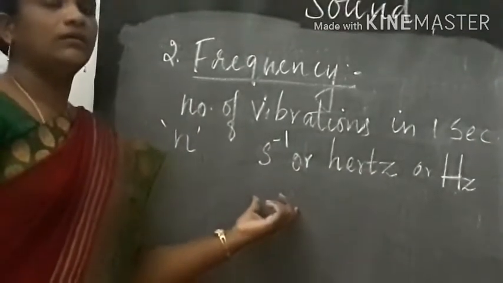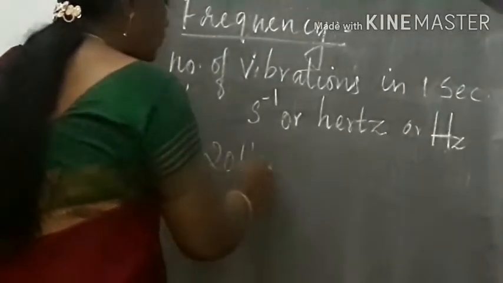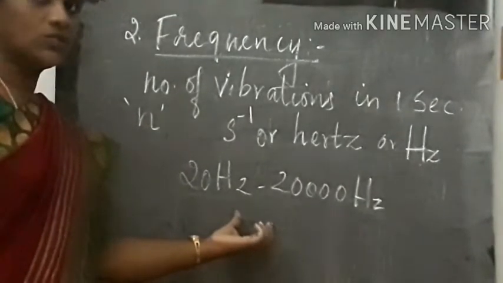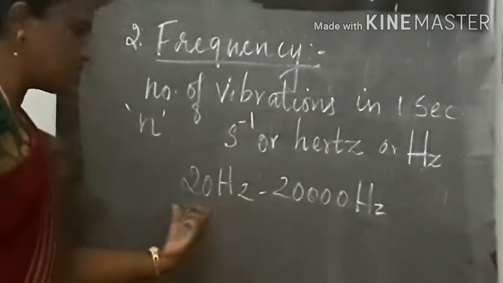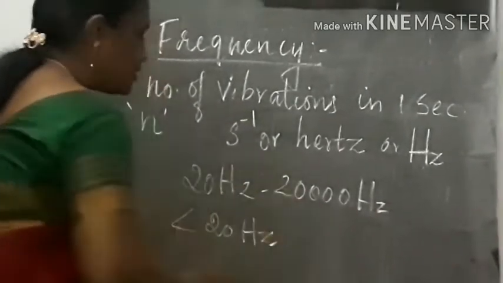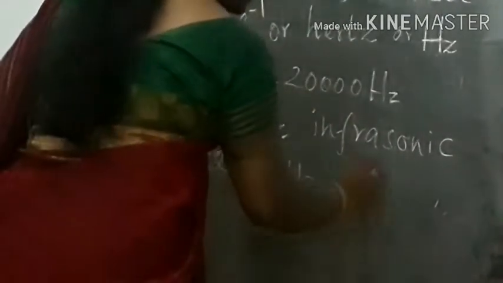The human ear can hear frequencies in the range of 20 hertz to 20,000 hertz. The frequency which is less than 20 hertz is called infrasonic, and the frequency which is greater than 20,000 hertz is ultrasonic sound.